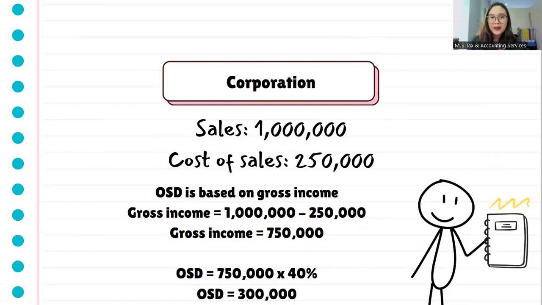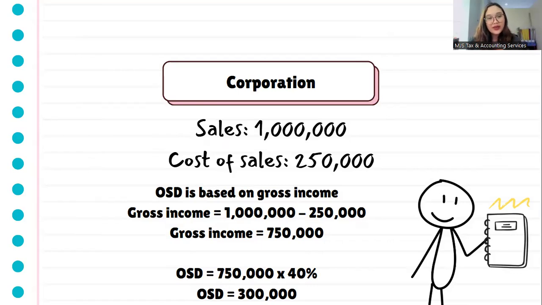Now, you might say na, medyo disadvantage si corporation, di ba? Kasi kung individual, yung OSD is 400,000, whereas if it's a corporation, 300,000 lang. You might look at it that way. But the good thing is, for corporation, you can actually deduct both cost of sales and OSD. So, di ba, meron tayong cost of sales dito na 250,000. So, yung 250,000, you can still deduct that on top of your OSD.